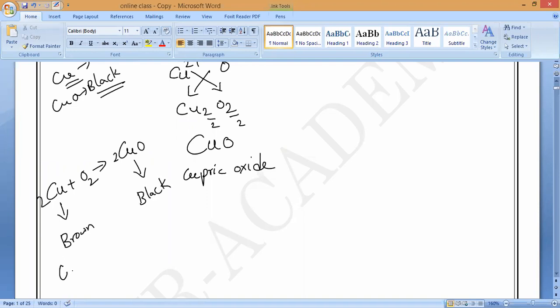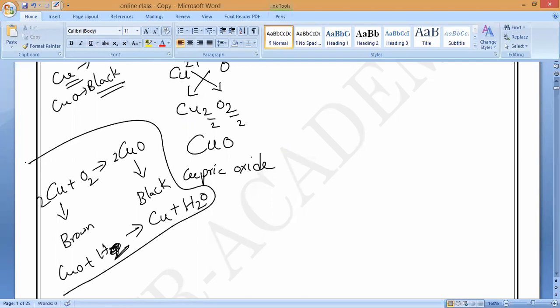Now this copper oxide will react with hydrogen to form copper plus water. Correct or not? This is the reaction you have studied, and it will even come in your exam. These are the two equations you studied in the first chapter, oxidation and reduction reactions. So don't forget the colors.